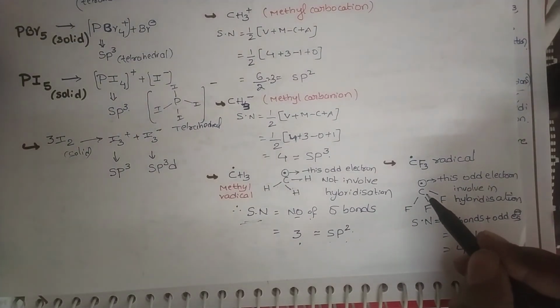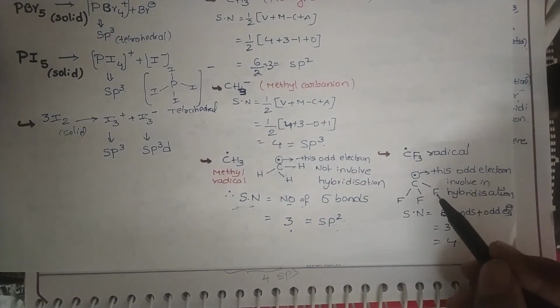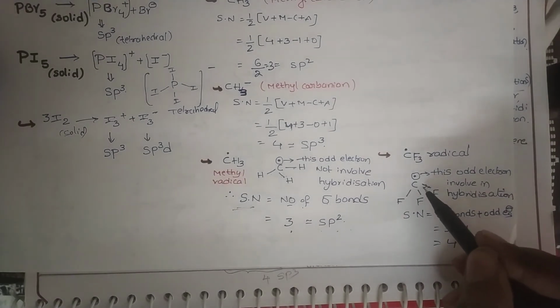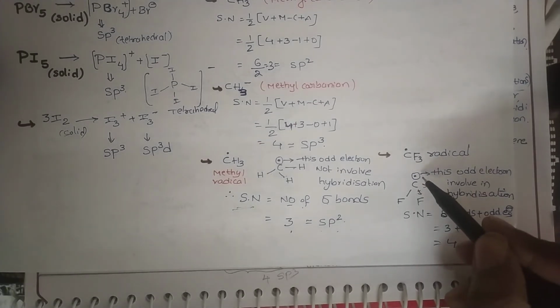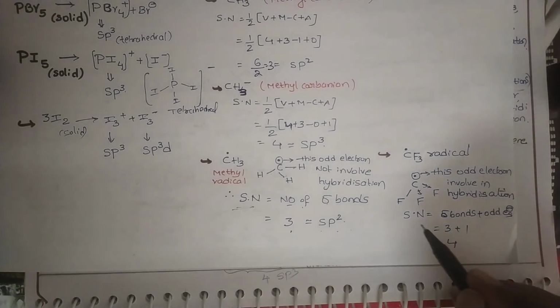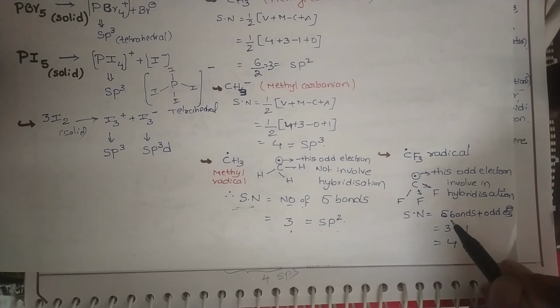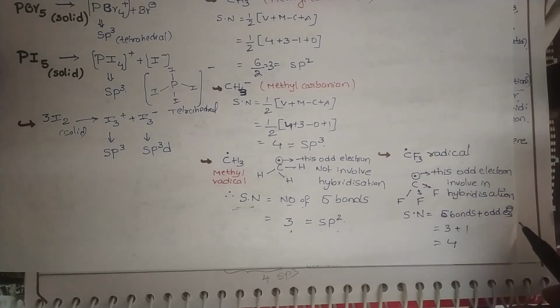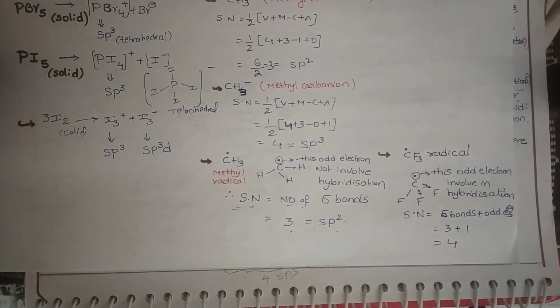Why? It is surrounded by the electron-withdrawing group fluorine, so it draws electron density towards fluorine. Then this carbon gets somewhat positive charge, and due to that electron deficiency, the odd electron can participate in hybridization. Then the steric number is the number of sigma bonds plus the number of odd electrons, 3 plus 1, 4. Exceptions like these are very, very helpful for your coming competitive exams.